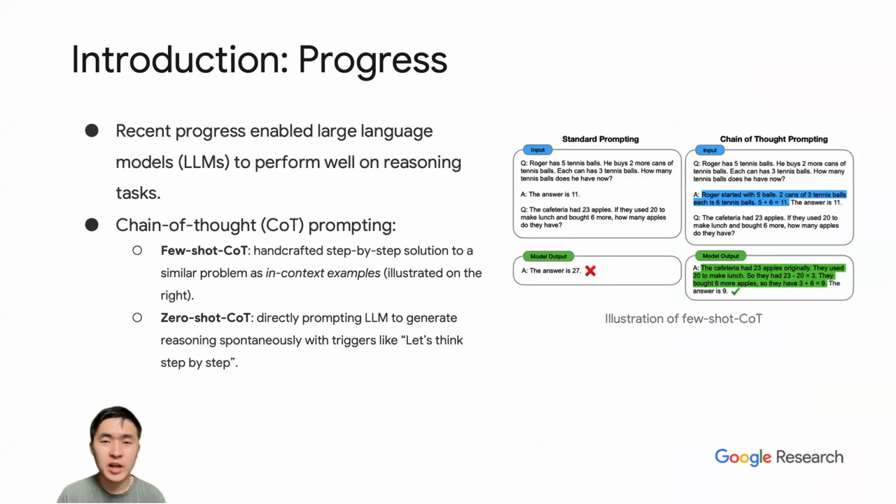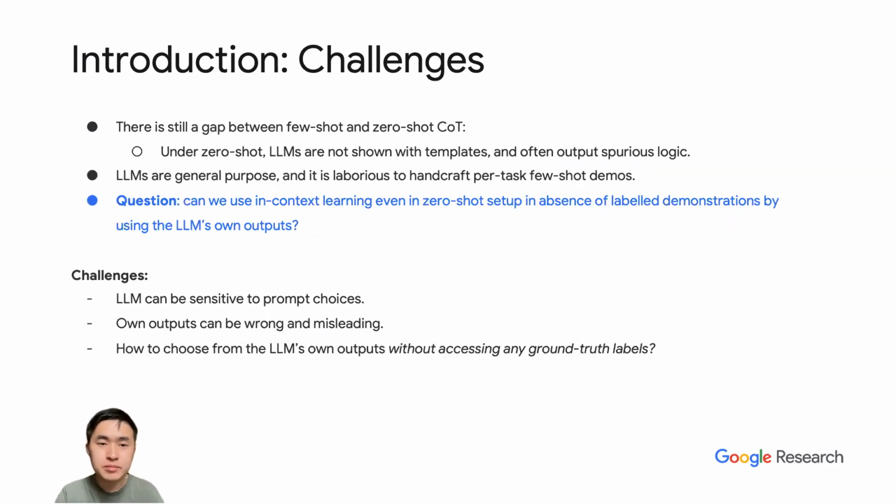So recent progress has enabled large language models, or LLMs, to perform well on reasoning tasks, even though they historically struggled on those tasks. And one of the techniques instrumental to that is chain of thought, or CoT prompting. Few-shot chain of thought, as shown in the illustration on the right, uses handcrafted step-by-step solutions to similar problems as in-context examples. On the other hand, zero-shot chain of thought is more general. It directly prompts the language model to generate reasoning spontaneously with triggers like "let's think step by step."